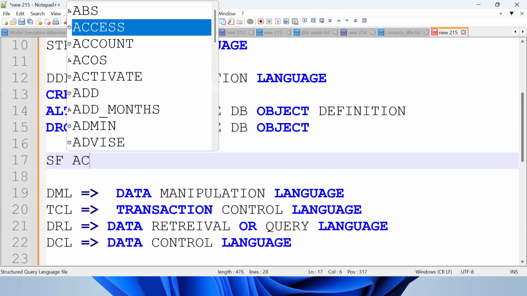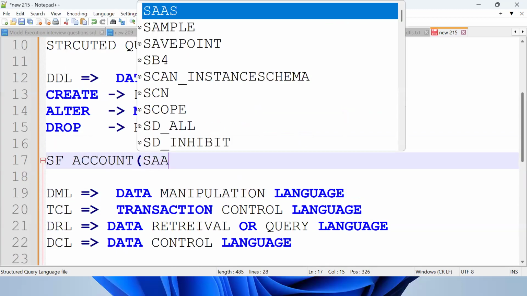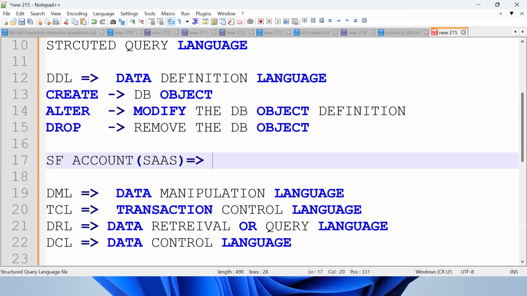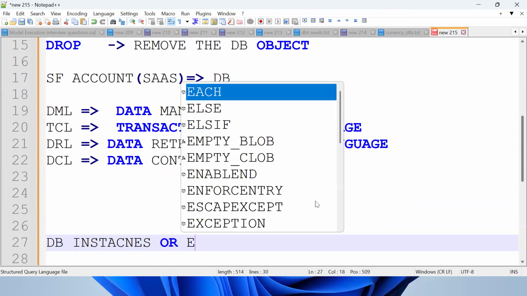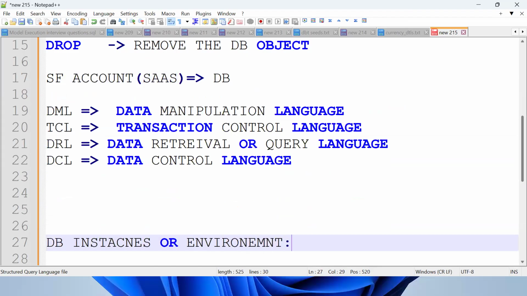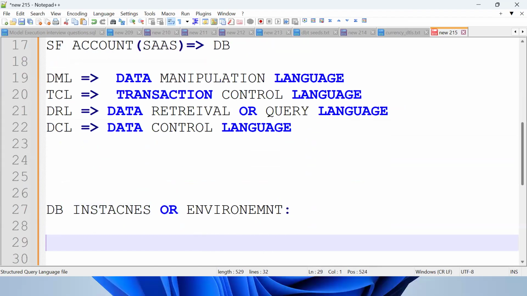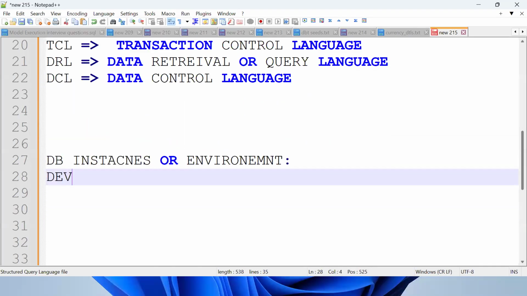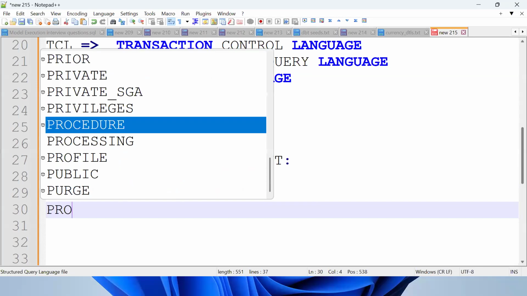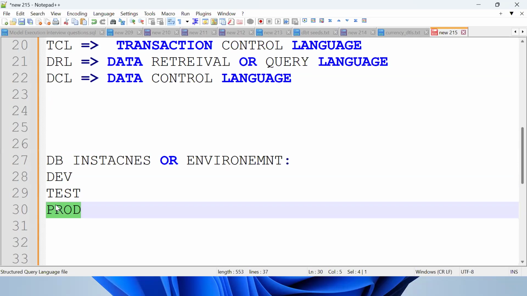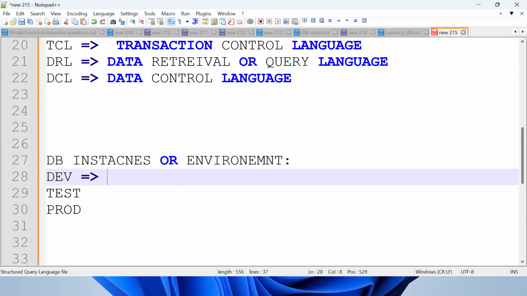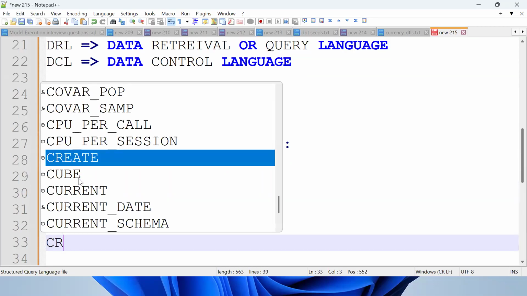Before that, what should we have? We should have one Snowflake account. It's a SaaS model. Then we'll work on the database, so you should understand the database instances or environments. What are the environments we have? Development, testing, UAT, prod, and there are many more. As of now, assume development, testing, and prod. Where exactly will we work as a developer? The development instance.